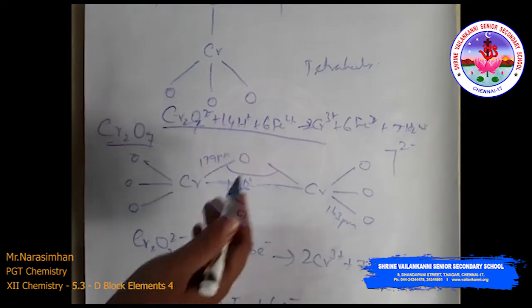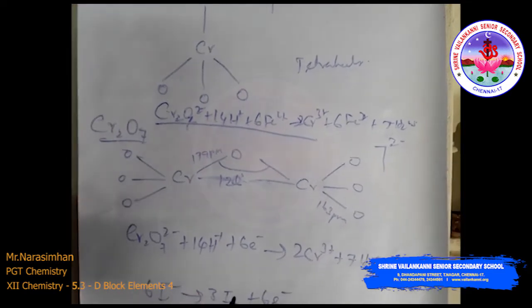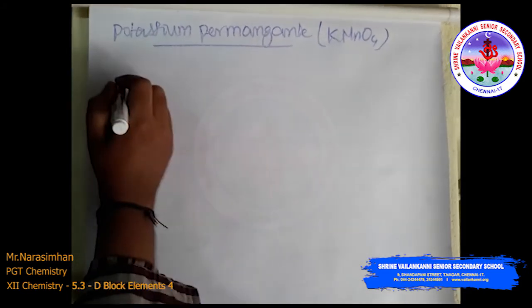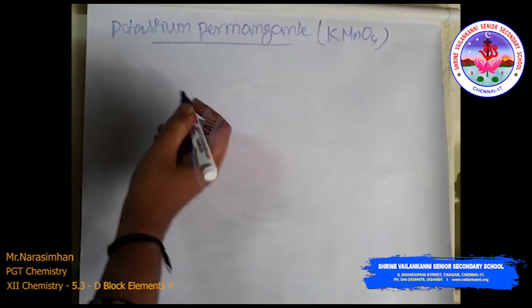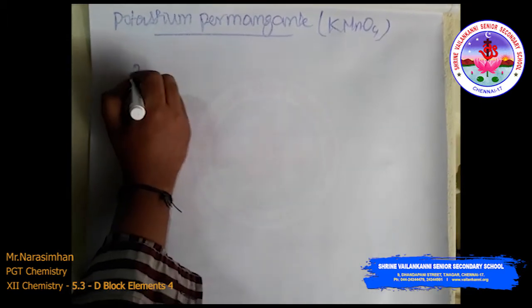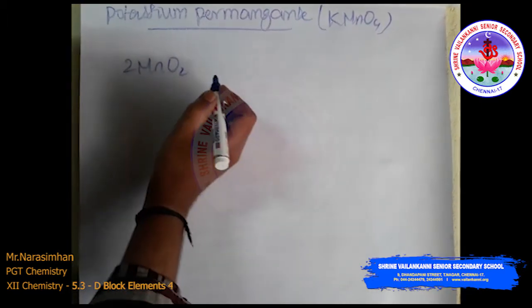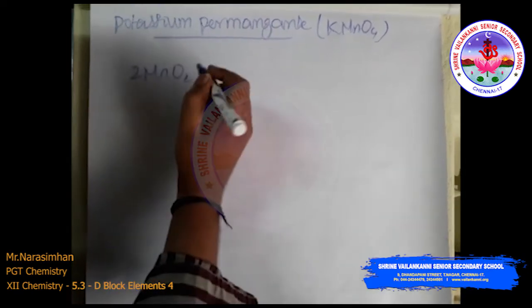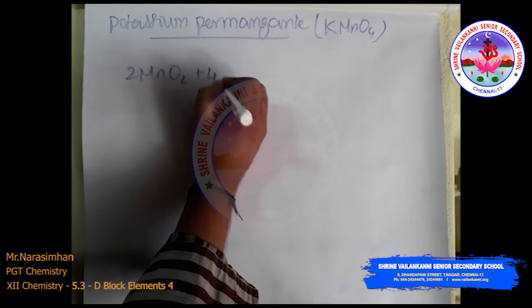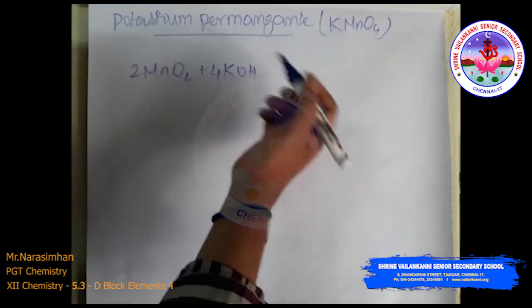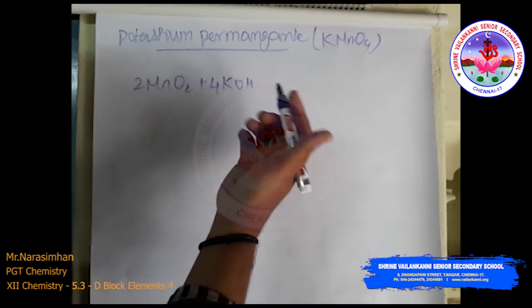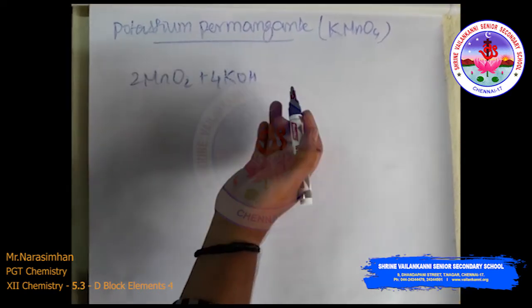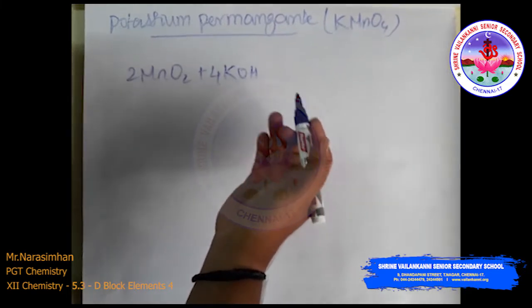Okay, then next is potassium permanganate: how to prepare potassium permanganate and its uses. Potassium permanganate preparation: it is prepared by fusing manganese dioxide, MnO2, with an alkali metal hydroxide, that is sodium hydroxide or potassium hydroxide, and an oxidizing agent like KNO3, potassium nitrate. This produces the dark green colored potassium manganate, K2MnO4.